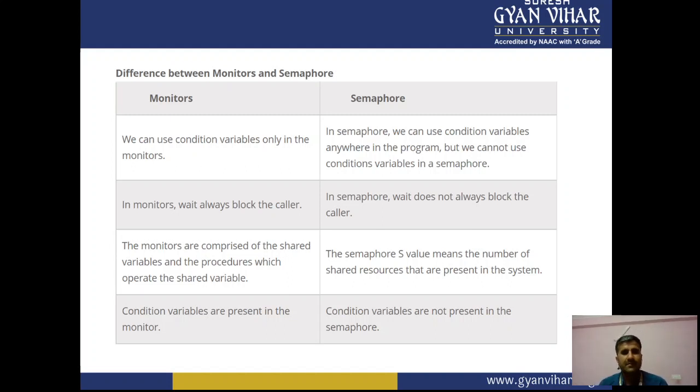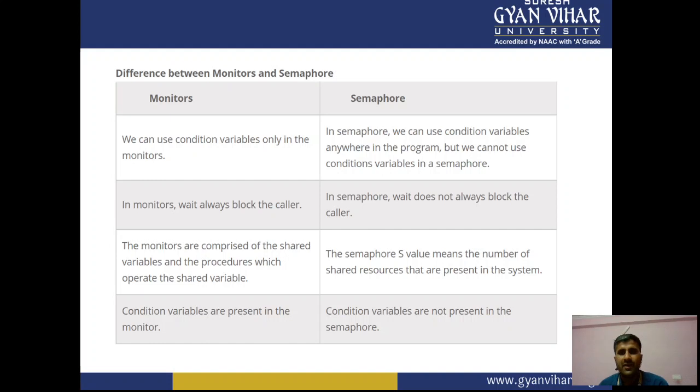And another point: in the monitor, wait always blocks the caller. If we discuss the monitor, then we have used certain condition variables over there. With the help of condition variables, we discuss the wait and signal processes. So we discussed in the monitor that wait always blocks the caller, right? It means that if process P1 enters into the critical section, then P1 blocks the channel, so it does not permit P2 to enter at the same time, right?